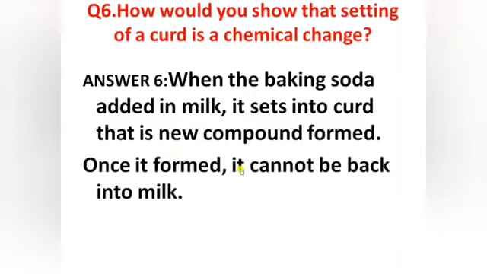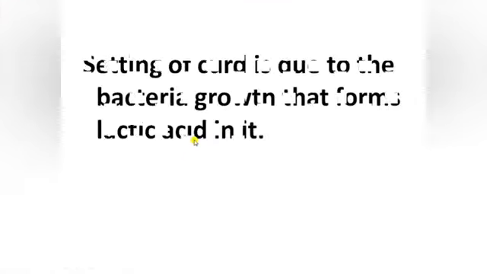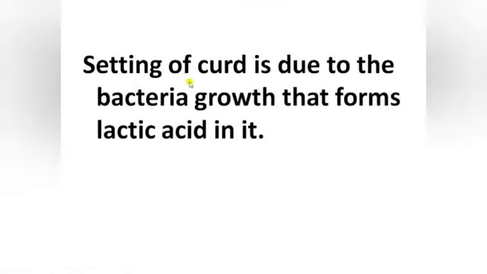Once it is formed, it cannot go back into milk. So it's a chemical change. Or the setting of curd is due to the bacteria growth that forms lactic acid in it. So this shows that it's a chemical change.